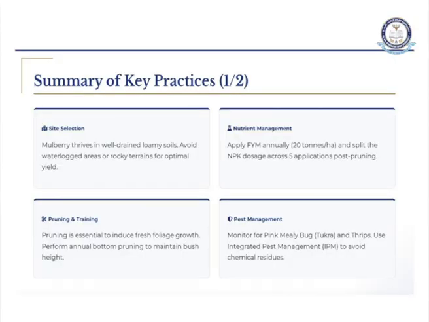Next, moisture control. The moisture should be controlled. If the humidity is more, water is more, what will happen? The roots will rot and you will damage the mulberry plant. Coming to cost optimization, you have to reduce the cost and cut off the things which are not useful. Got it?